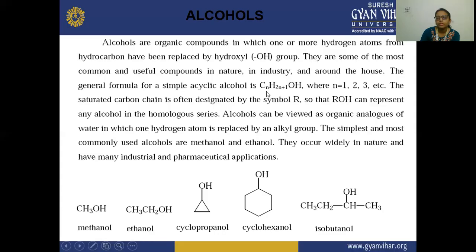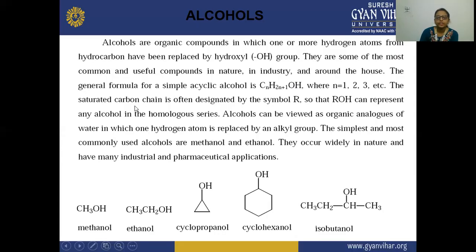Here n means 1, 2, 3, etc. If we put n as 1, then C1, H (2 times 1 plus 1) is 3, OH, so the formula is CH3OH. That is methanol, the first organic alcohol in this homologous series.